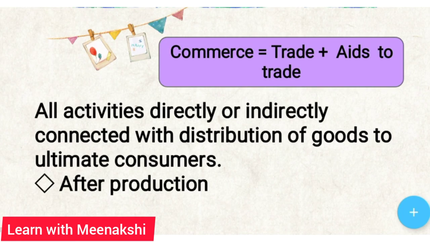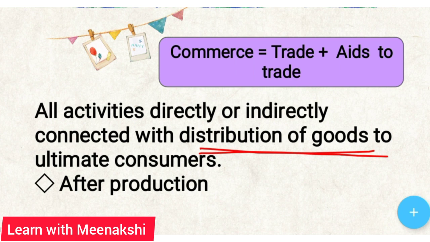Students, commerce includes all those activities which are directly or indirectly connected with distribution of goods so that they could reach the ultimate consumers for consumption purpose. Industry refers to processing of goods or production of goods. So it is the production side and commerce is the distribution side. So commerce helps the industries and it connects the producer and the consumer. It acts as a link to connect the producer and the consumers.